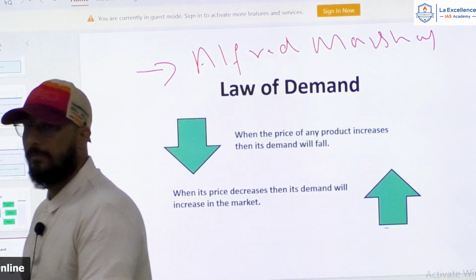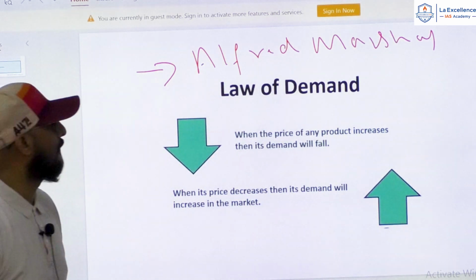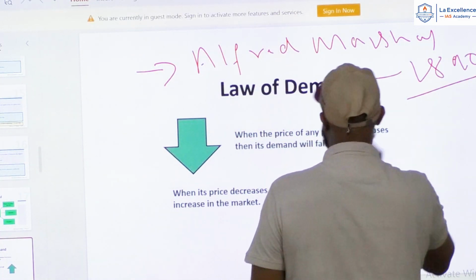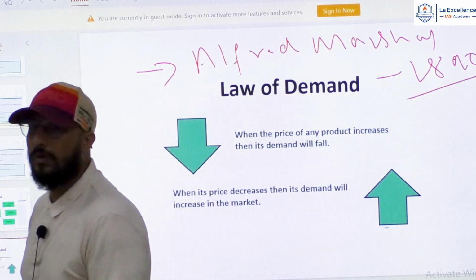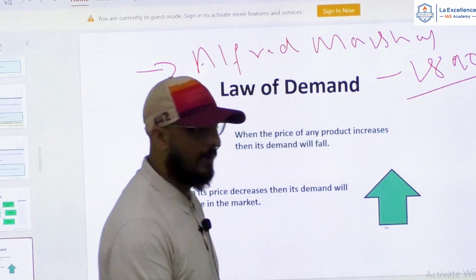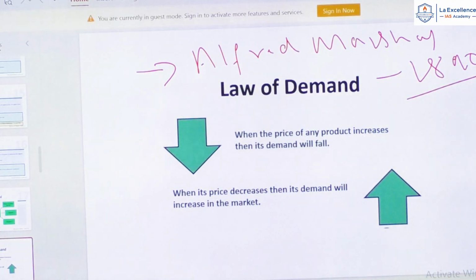Very, very important. Law of demand was given by Alfred Marshall in 1890. He wrote a book called Principles of Economics. In that book, he gives the law of demand.